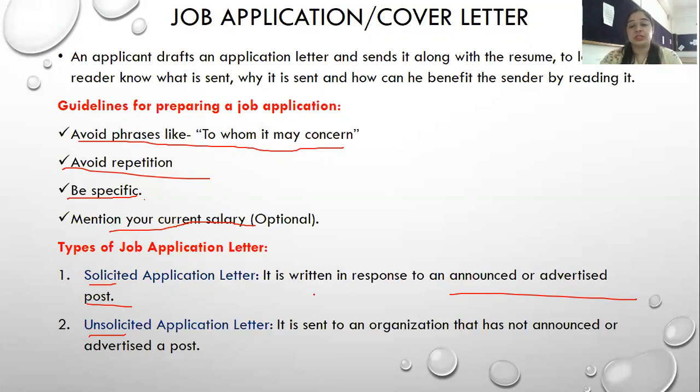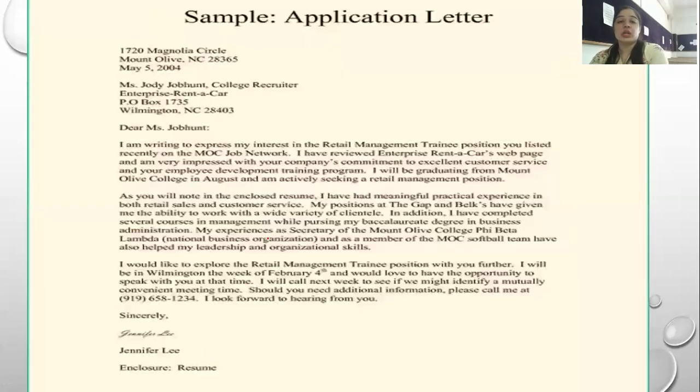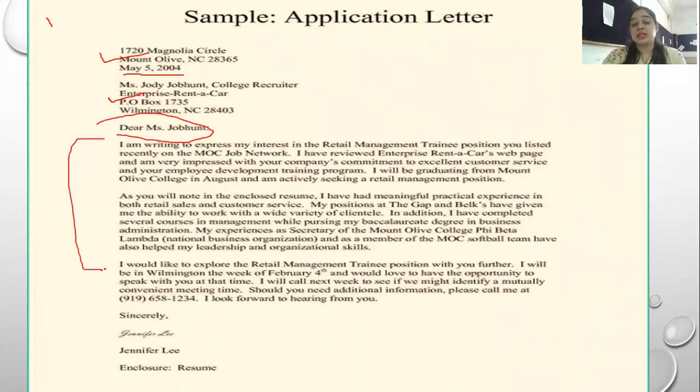So you have posted a resume to a particular company, right? I will move on to the sample application letter, where you state the sender's address, that means yours, then the date, then the receiver's address, the employer, the salutation, then the body part, and the complimentary close, where please note that you will always write enclosure: resume, because you are sending it along with the resume.